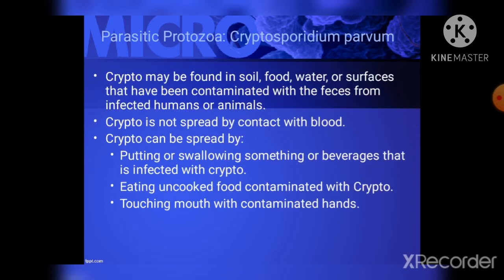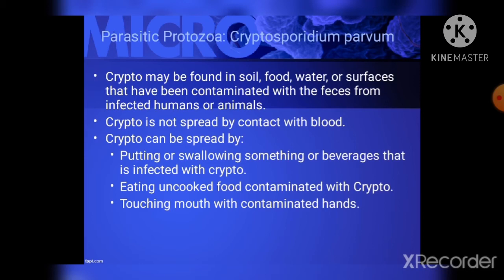So crypto may be found in soil, food, water, or surfaces that have been contaminated with the feces from infected humans or animals. Millions of crypto parasites can be released in a bowel movement from an infected human or animal. Shedding begins when the symptoms begin and can last for weeks after the symptoms stop. Crypto is not spread by contact with blood.